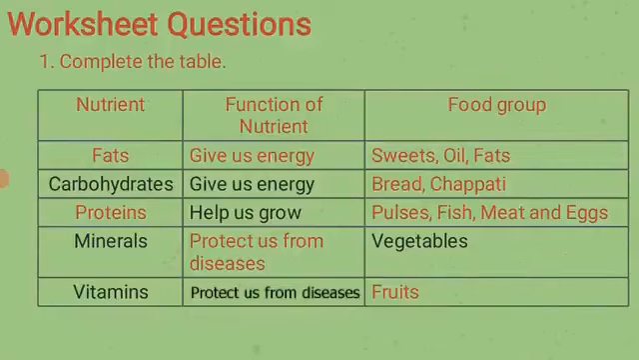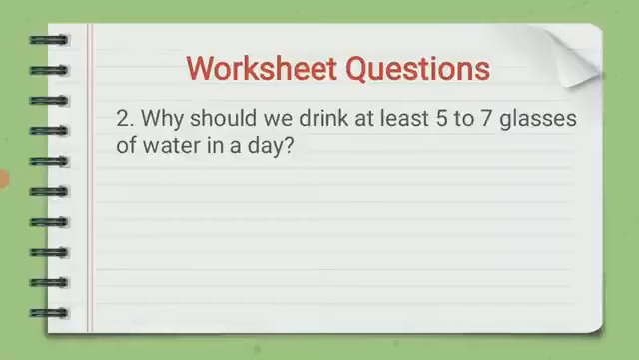Next, minerals and vitamins. Vegetables are rich in minerals that protect us from diseases. And similarly, fruits are rich in vitamins that also protect us from diseases. I hope you all have done the work. Next question is, why should we drink at least 5 to 7 glasses of water in a day? As we discussed already, water is very important to our body.